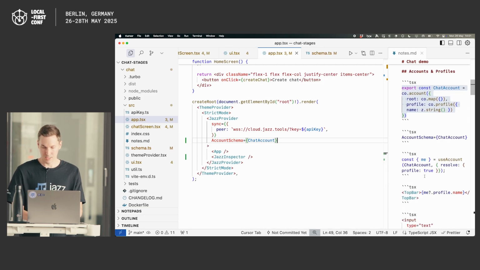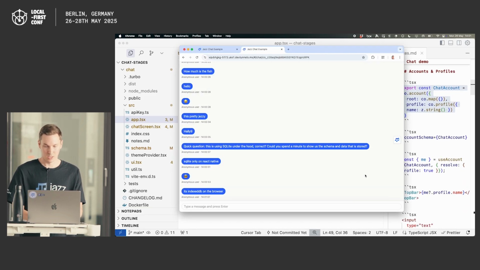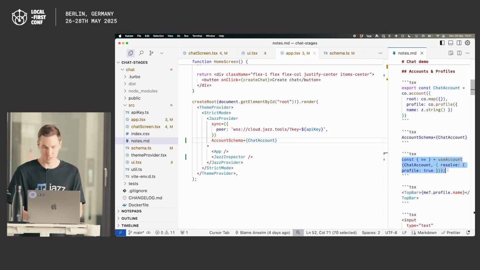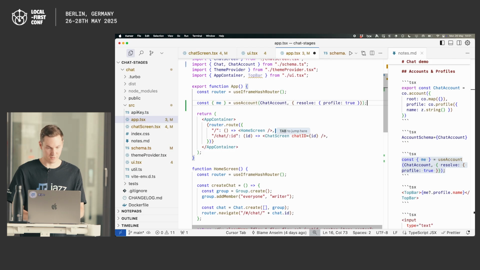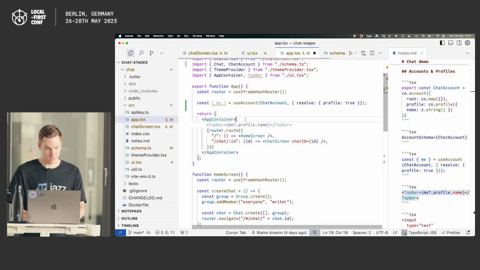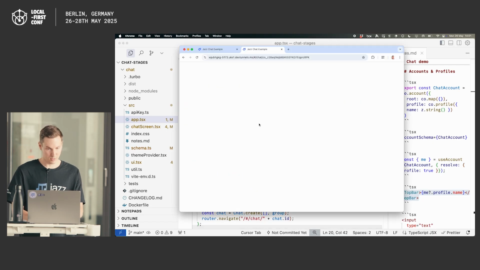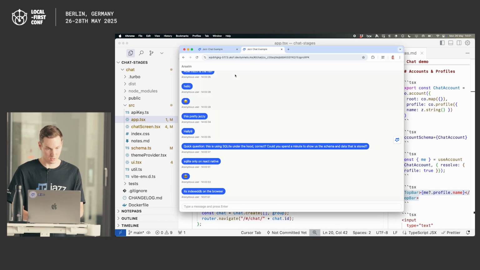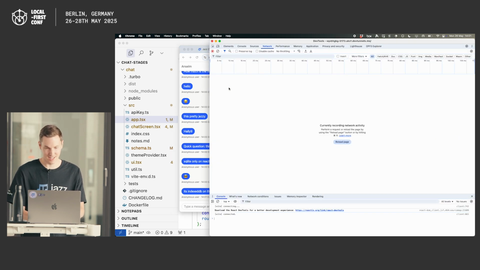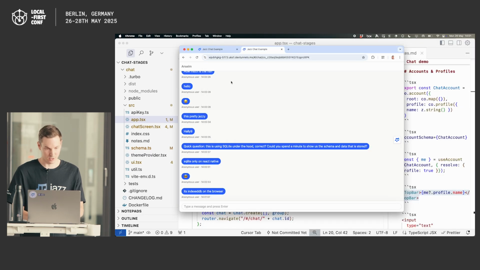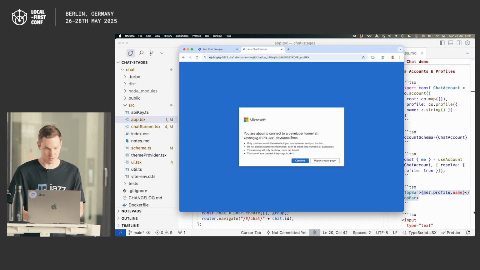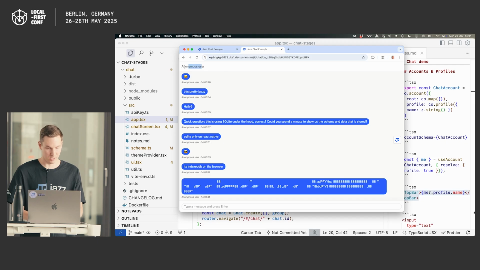And then, for example, let's do something like this, where here in our app, in the main container, we render a top bar with our profile name. So let's see, does that work? Yeah. I actually cheated in already because I still have the local storage from an old version, so let's pretend I don't have that. I joined it again. Yeah, I trust Microsoft. But okay, I'm again just anonymous user.